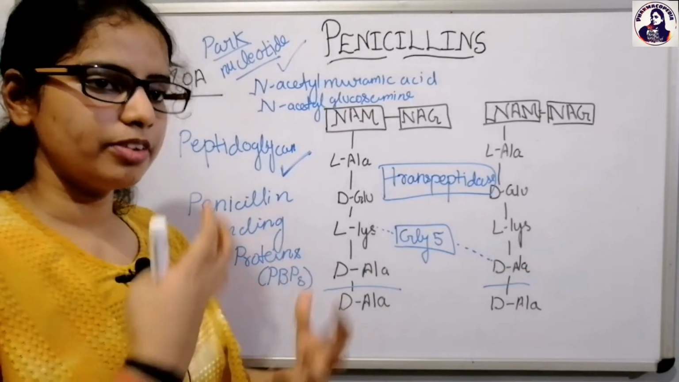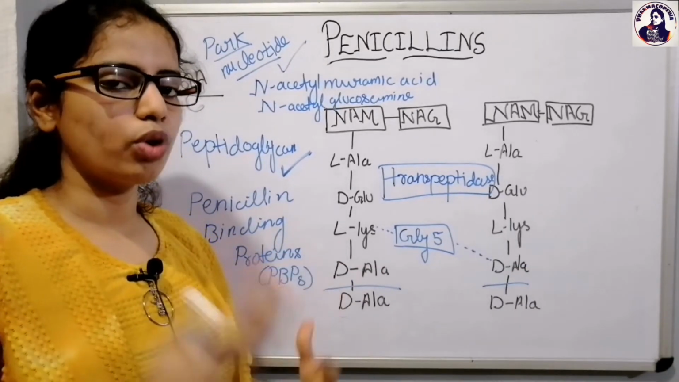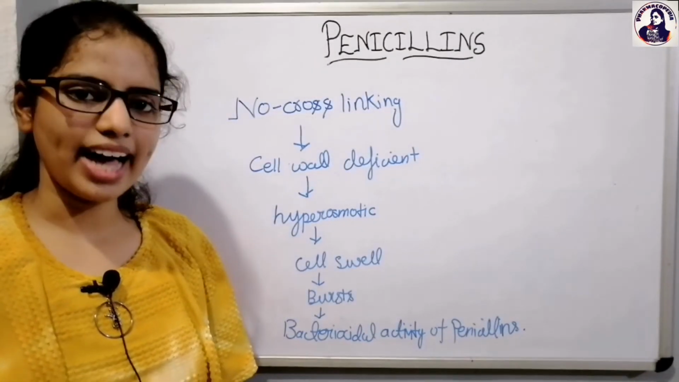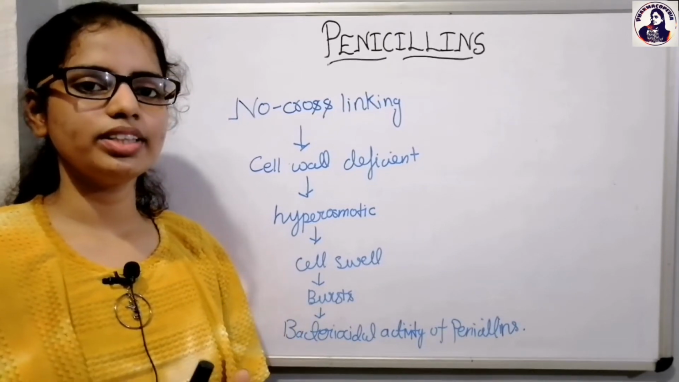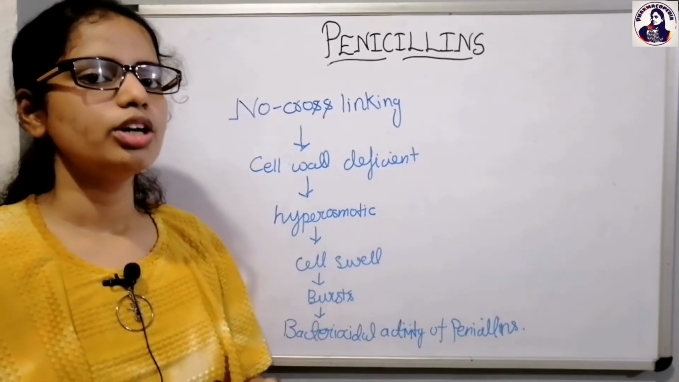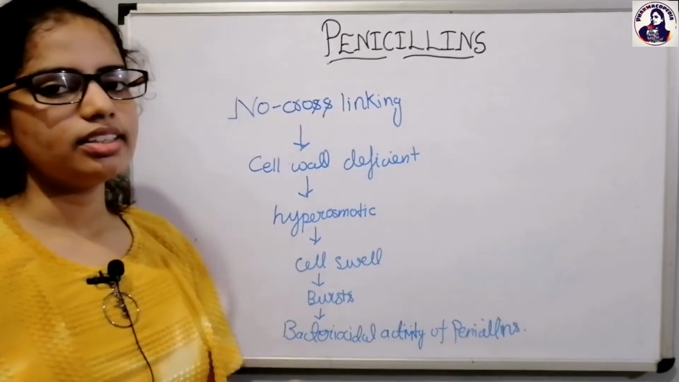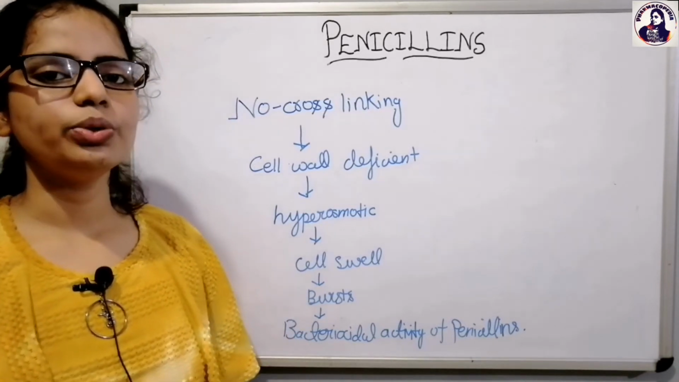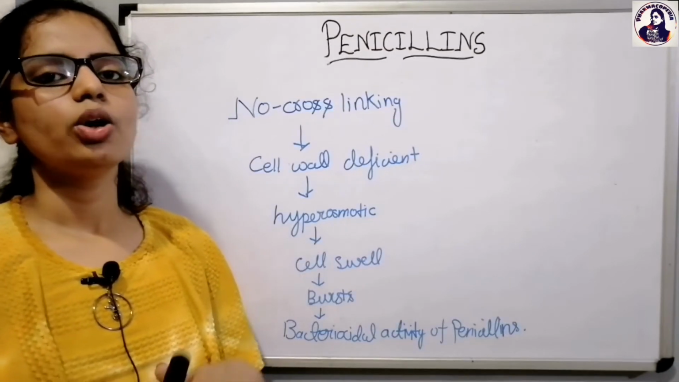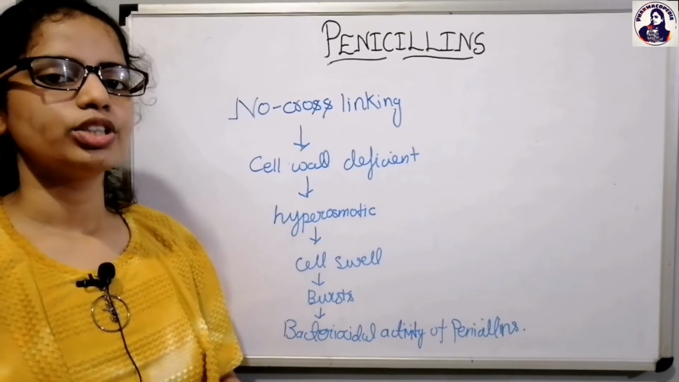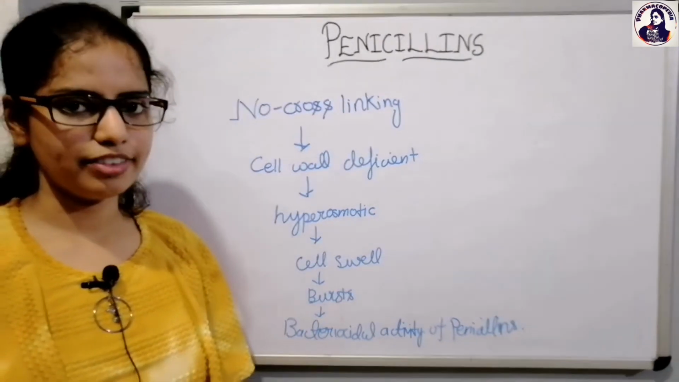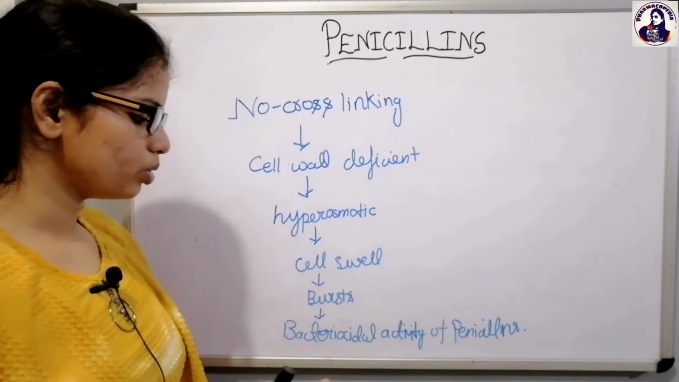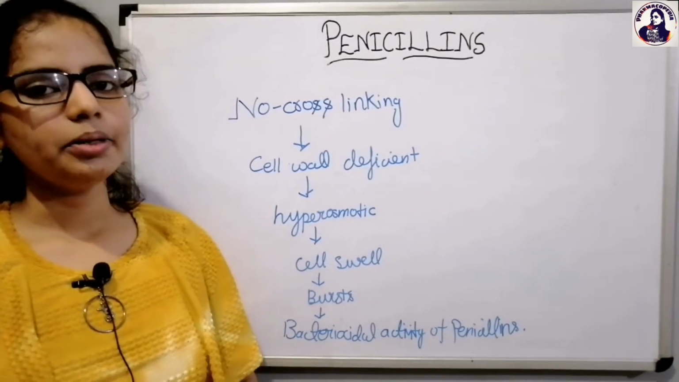So now we'll be looking at what actually happens if the cell wall is not formed. With the help of this flow chart, you will be able to understand. As there is no cross-linking between the peptidoglycans or the different glycan units, there is no formation of the cell wall. As a result, the bacteria remains cell wall deficient. As I've already told you, the cell wall is responsible to withstand the osmotic pressure within the bacteria. So if there is no cell wall, then a hyperosmotic condition develops and the cell swells up and ultimately it bursts. So this is how the penicillin shows its bactericidal activity in the bacteria.